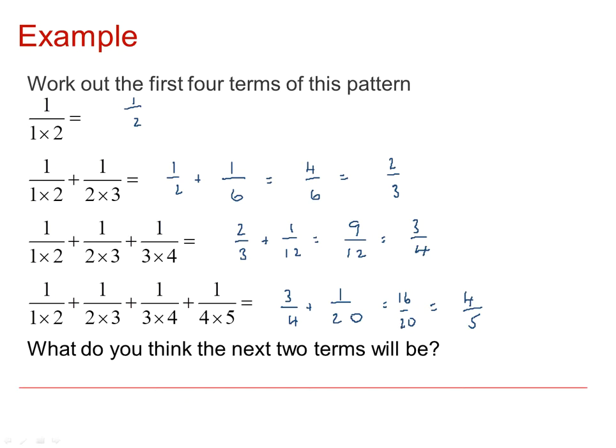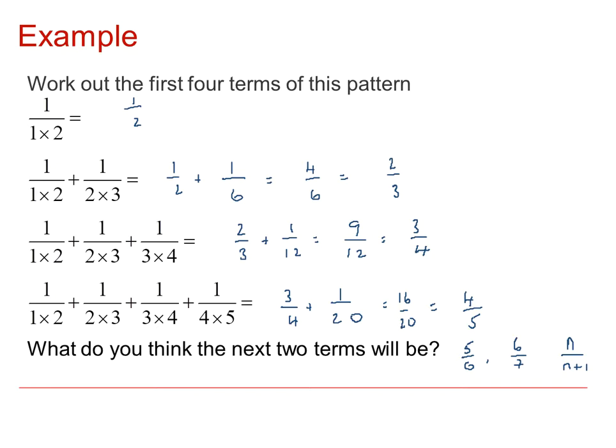Well, I hope you managed to get these results so that the sequence that we have is 1 over 2, 2 over 3, 3 over 4, 4 over 5. So we'd probably expect, I hope, that the next ones would be 5 over 6 and 6 over 7. So in general, we might say that we appear to have n over n plus 1. But of course that's not proof.